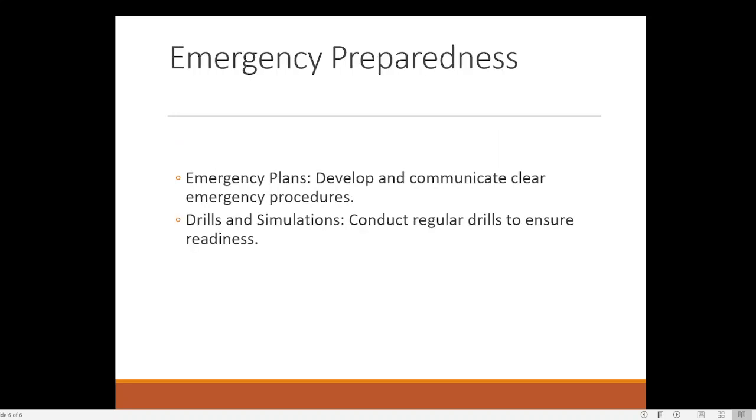Then emergency preparedness. What is our plan for dealing with an emergency? Develop and communicate clear emergency procedures. During an emergency, what should we all do? If a company doesn't have a plan, normally what happens is that if there is only one or two exits, everybody is running to that same exit, there will be overcrowding and that overcrowding can itself lead to the death of many people.